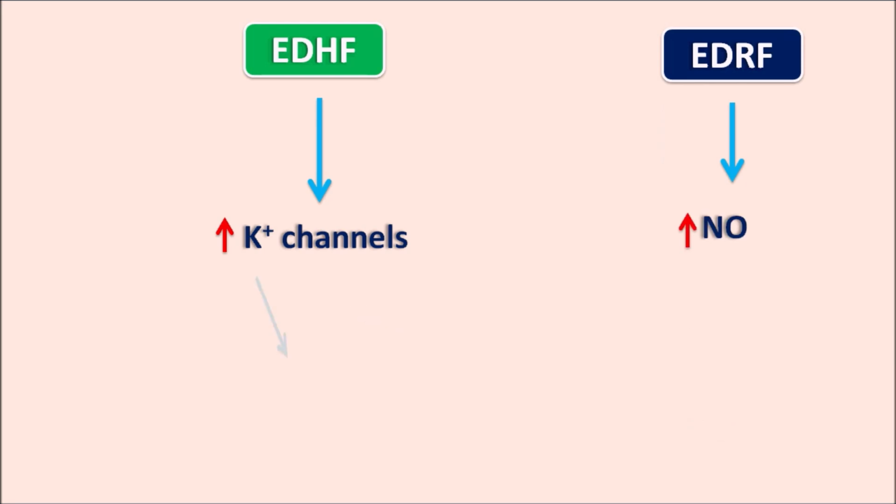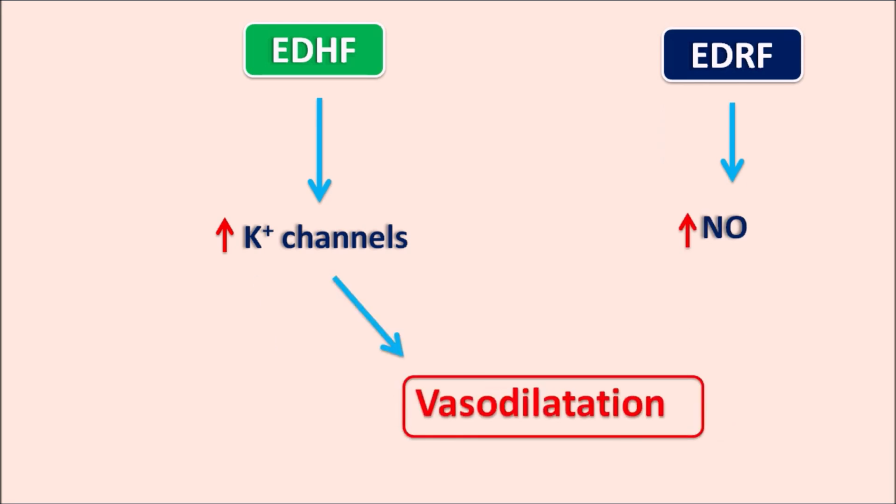And here the opening of potassium channels produces a vasodilatation, as well as when the nitric oxide is released, it increases the cyclic GMP levels, which results in again vasodilatation. So both EDHF as well as EDRF produce the vasodilatation, but by different mechanisms. EDHF opens the potassium channels, EDRF releases the nitric oxide.